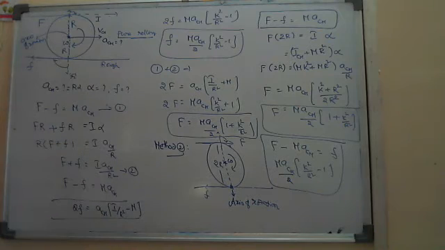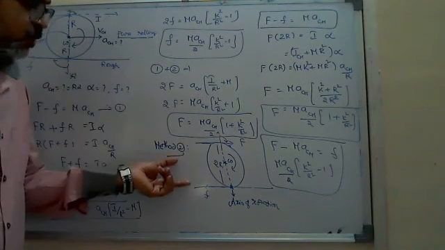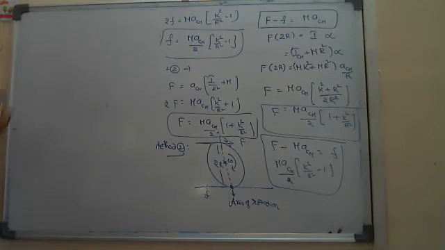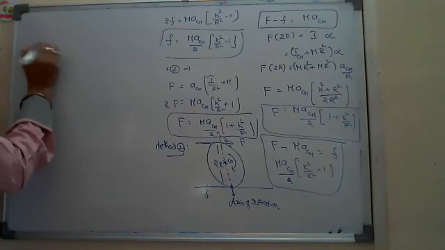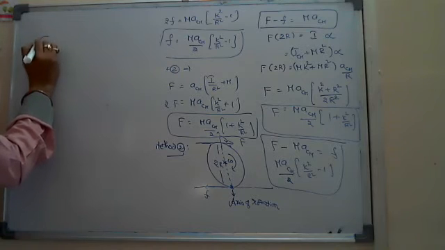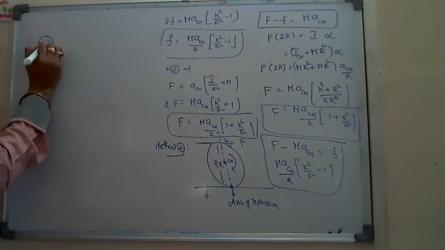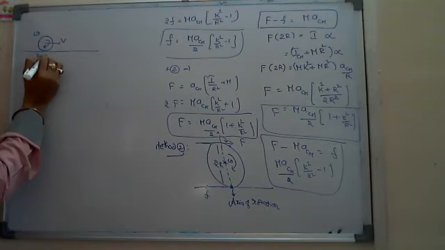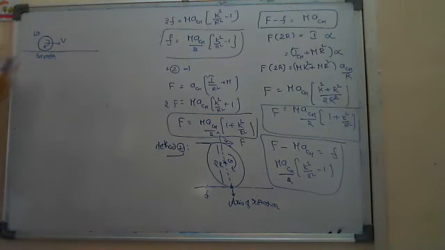If you want to find out ACM, I think method 2 is the simplest way to find out. Anywhere, not only here, anywhere in pure rolling. Suppose this is one body which is in pure rolling, meaning I gave some omega and I gave some v, and placed it on a smooth surface. Since it is a smooth surface, there is no friction and there are no external applied forces.